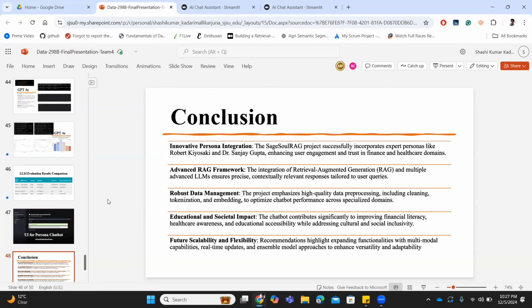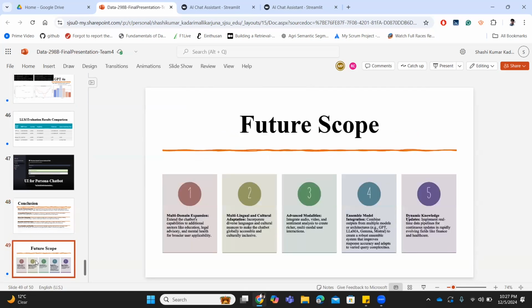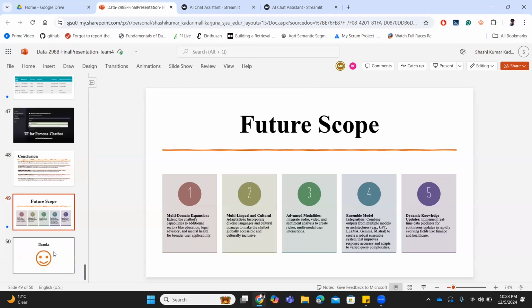Coming to the future scope, what we can do in future is we can go with the multi-domain expansion, planning to expand into education, legal, and mental health sectors. And we can also do a cultural adaptation which incorporates multilingual and cultural nuances for inclusivity. And finally, advanced modalities integrate audio, video, and sentiment analysis for enriched user interactions. Thank you.